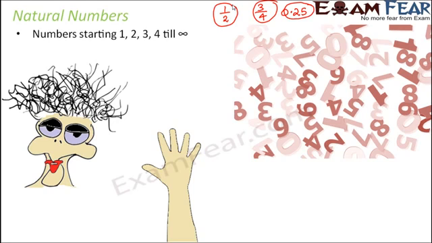So we know that the number starts from 1, but when you look at the end point, it's actually endless. So they continue till infinity. So there are infinite natural numbers. The initial numbers like 1, 2, 3, 4, you'll reach 10, 100, thousands, 10,000s, lakhs, 10 lakhs. You will keep reaching 7 digit, 8 digit, 9 digit, 10 digit numbers, and the list will never end. So all the numbers starting from 1 till infinity are called natural numbers.